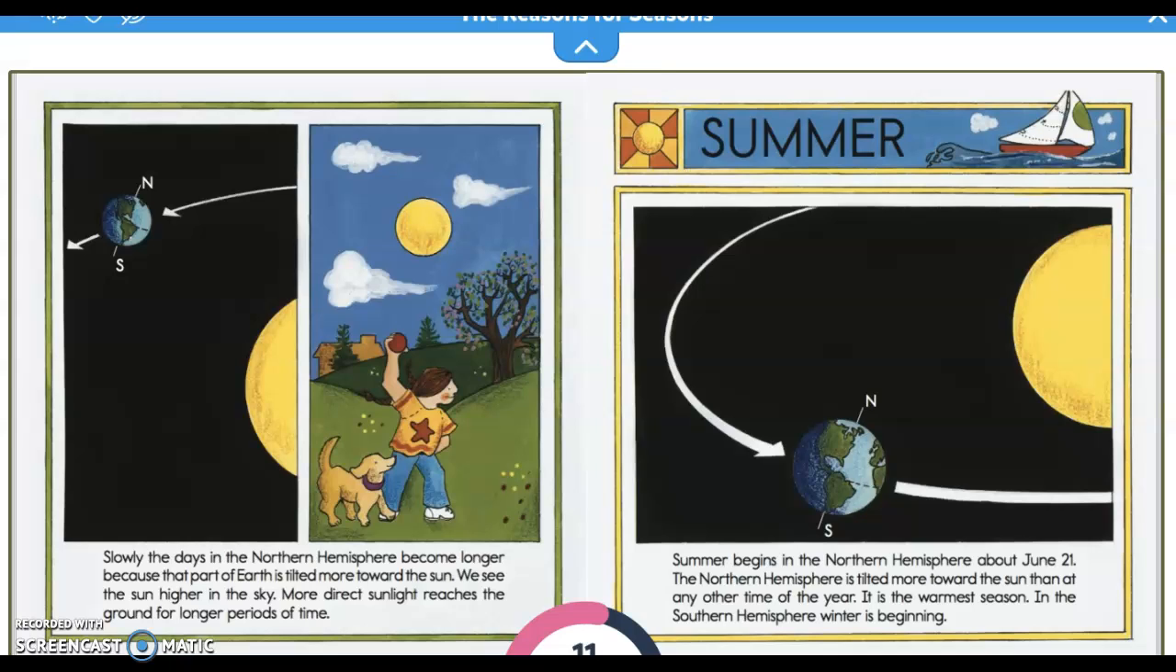Slowly, the days in the northern hemisphere become longer because that part of Earth is tilted more towards the sun. We see the sun higher in the sky. More direct sunlight reaches the ground for longer periods of time. Summer begins in the northern hemisphere about June 21st. The northern hemisphere is tilted more towards the sun than any other time of the year. It is the warmest season. In the southern hemisphere, winter is beginning.